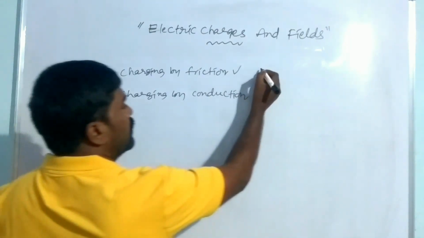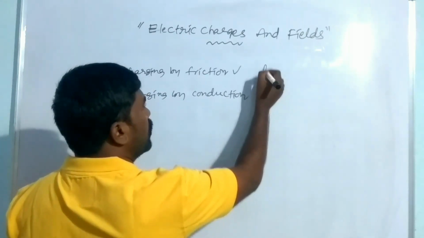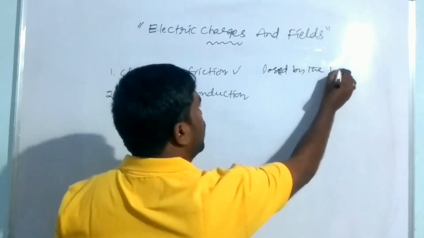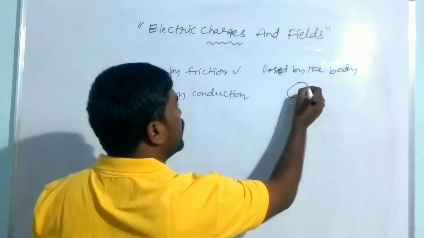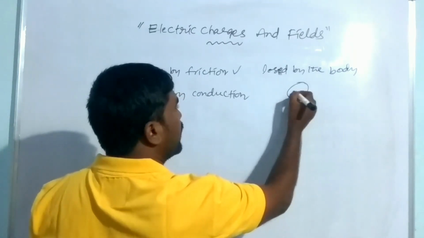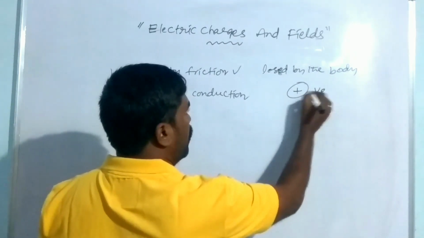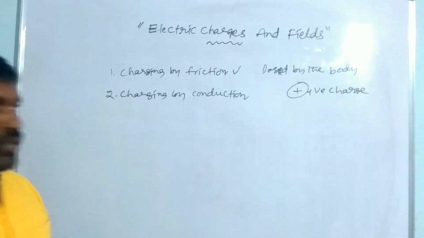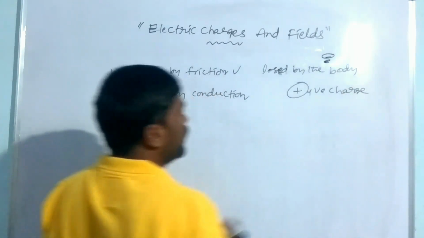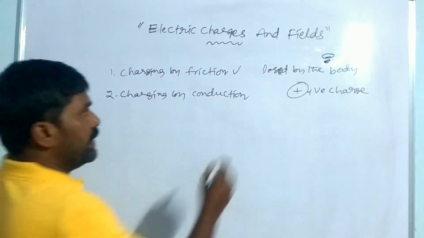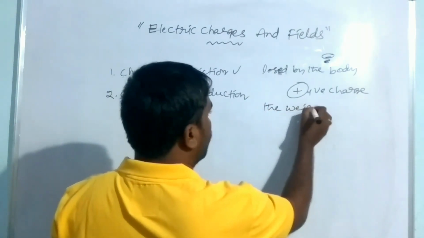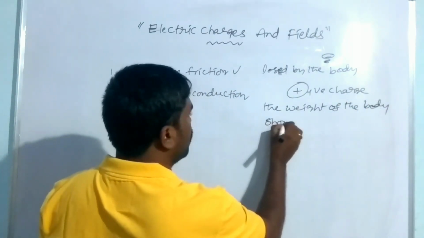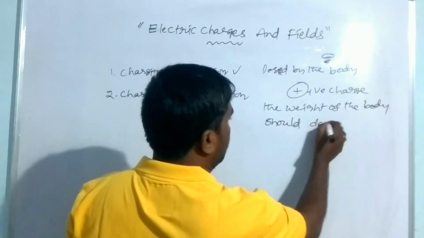Whenever a body loses some electrons, it gets a positive charge, and the weight of the body definitely decreases.